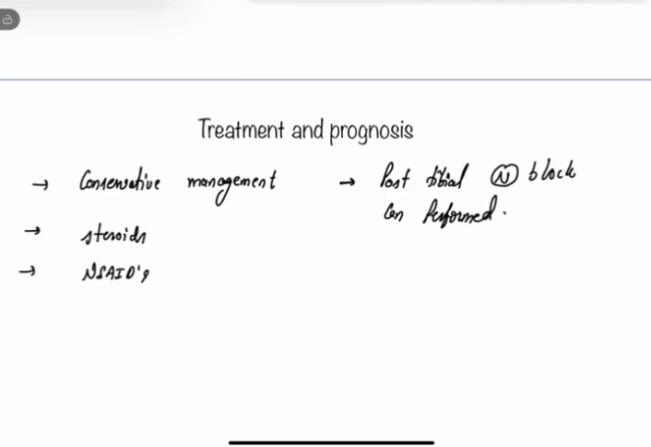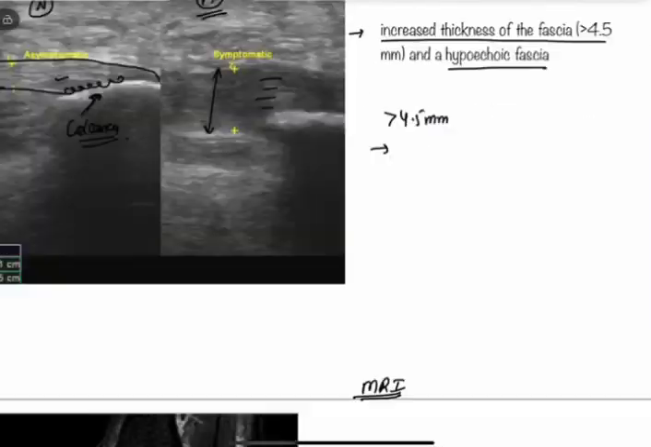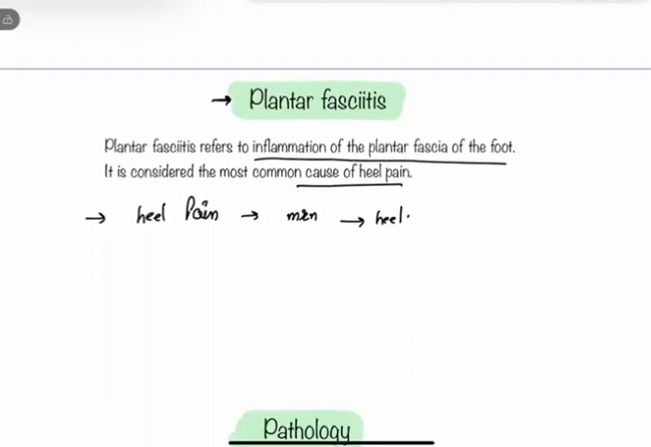How are we going to treat it? Mostly conservative management is followed. Intralesional steroids can be given. Non-steroidal anti-inflammatory drugs are given to relieve pain. And in chronic cases, we can also give a posterior tibial nerve block. Okay, so this was a short topic about plantar fasciitis.